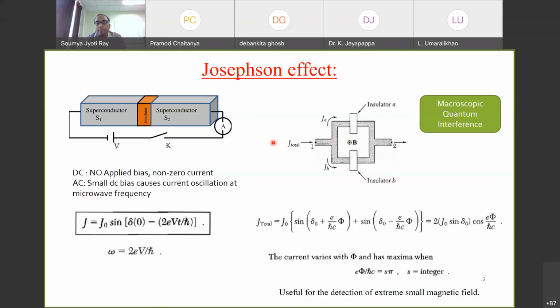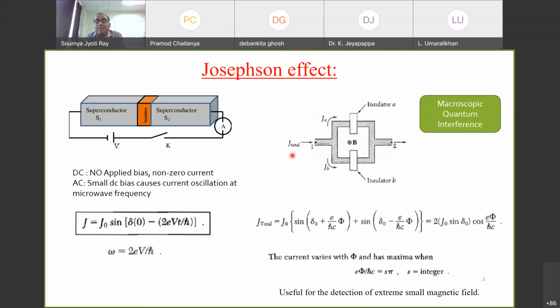Now, if I am applying a bias, that means I am passing a current through this. It will be branched out, so there will be J_A that will pass through path A and J_B that will pass through path B. Ideally it looks very simple, right? Instead of one path, the current is passing through two branches, and it looks no different from this case.